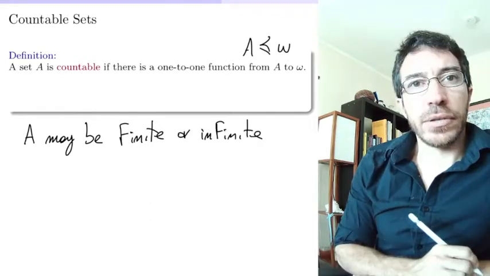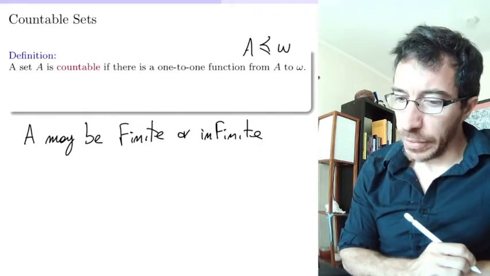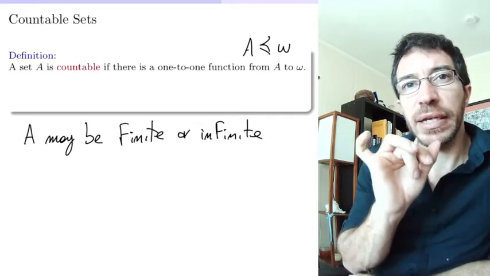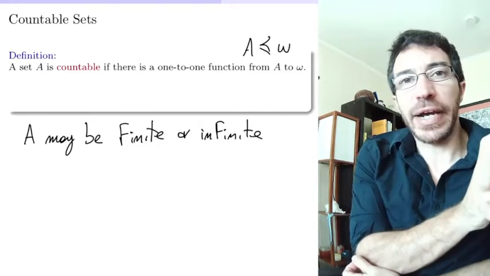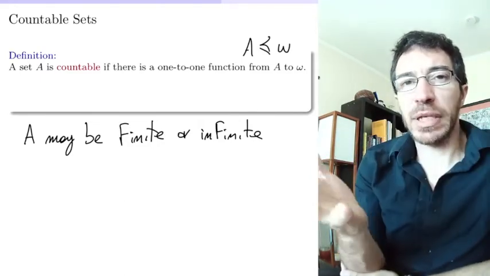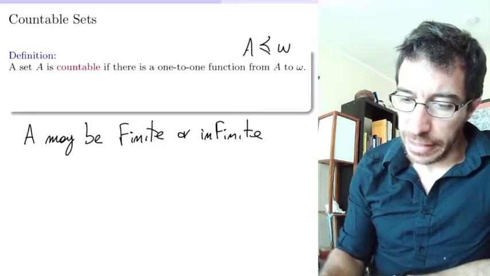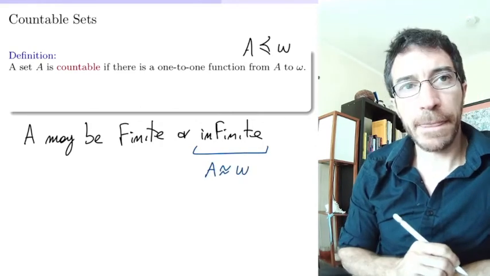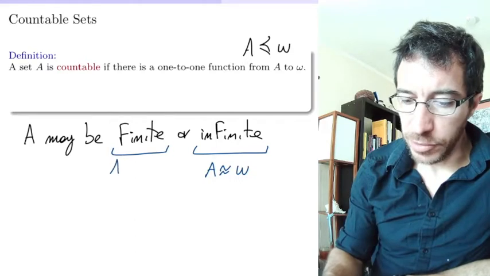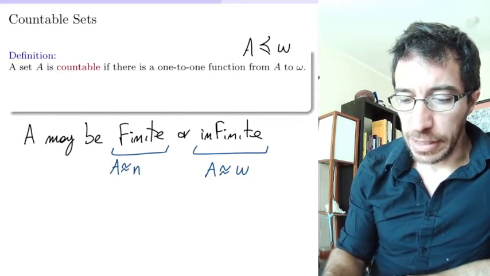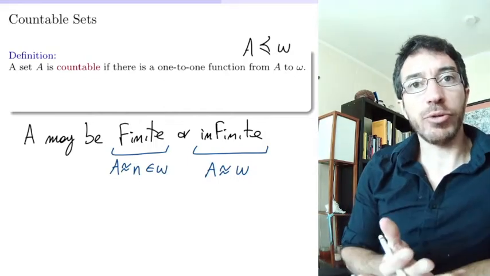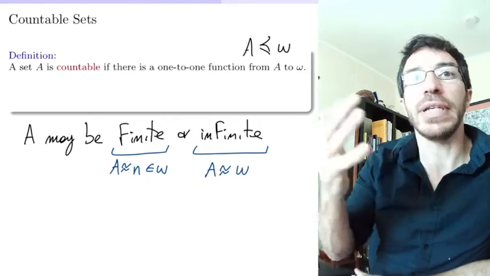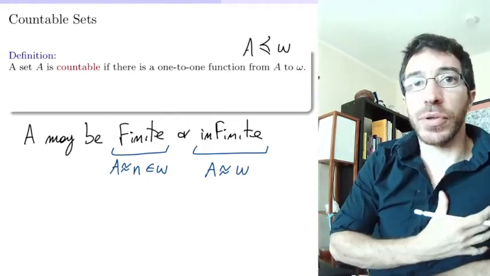Right? So we know that if it's any subset of omega, we showed already that a subset of omega is either equinumerous to omega or is finite. Remember, we showed every non-finite subset of omega must be equinumerous to omega. And in the case it's finite, we get that A is equinumerous by definition with a natural number that belongs to omega, right? So both are called countable. If you want to talk about the case equinumerous to omega, we usually say infinite countable set to refer to equinumerous to omega.